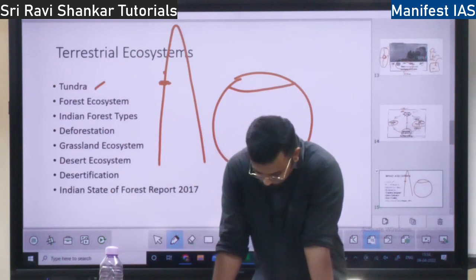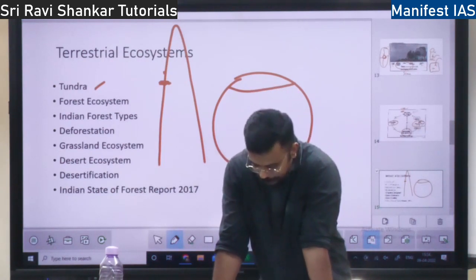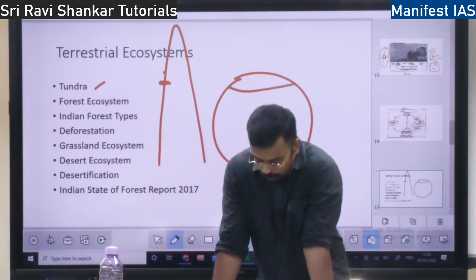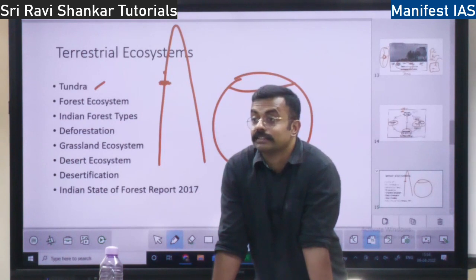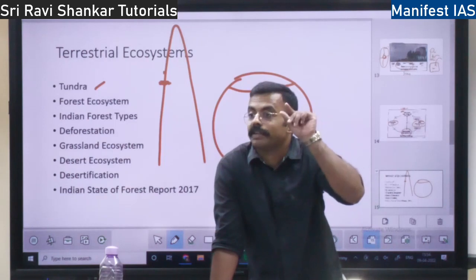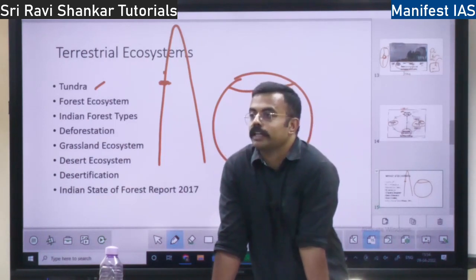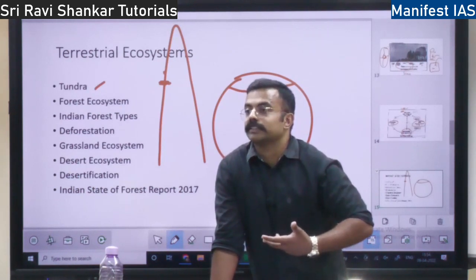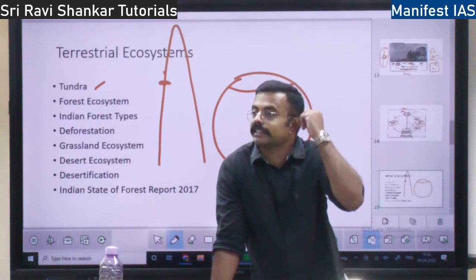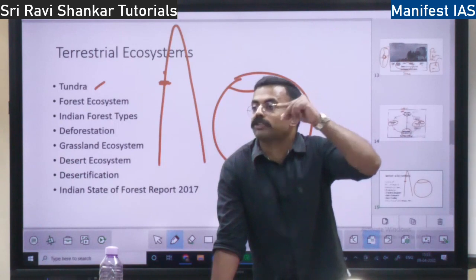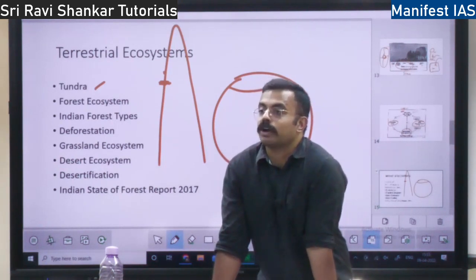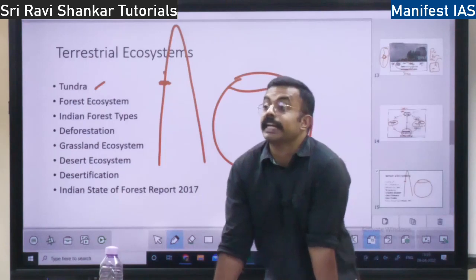So the plants have a very long life, whereas animals, have you seen the animals in the tundra region? They have very huge bodies. But you see they have very small ears. Why is the body huge? Why small ears? See, they need heat for sustenance. Ears, nose, all these are the places from where heat gets out. So that's why they have very small ears. Whereas the body is huge because it will conserve the heat.